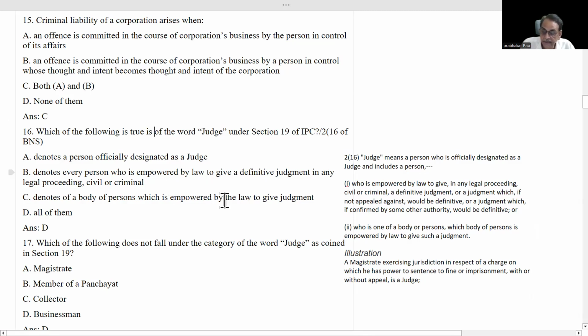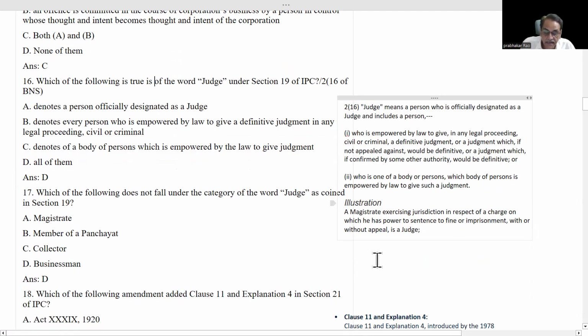B is telling this thing. Who is one of a body of persons which is empowered by law to give such a judgment? It is C. And a judge denotes a person officially designated as a judge. From here, it has been taken down here. Okay. Now, the illustration we see.